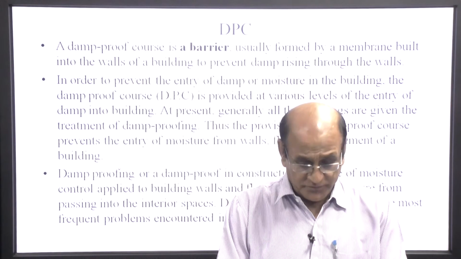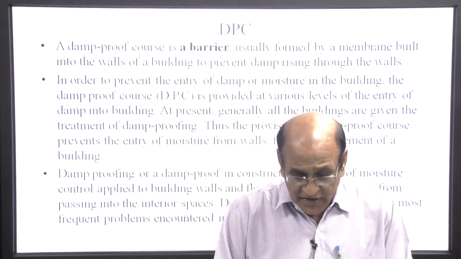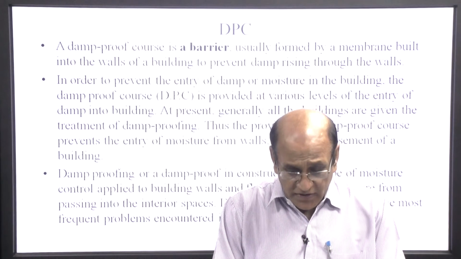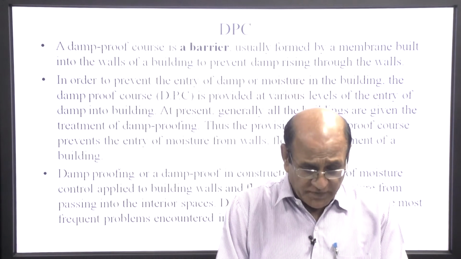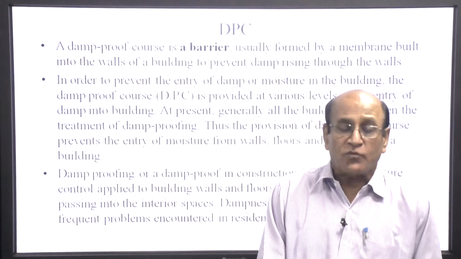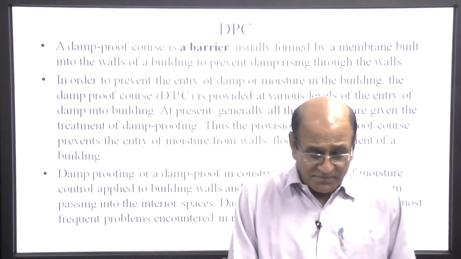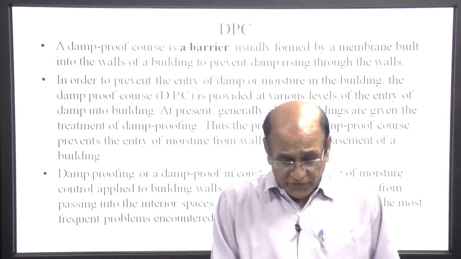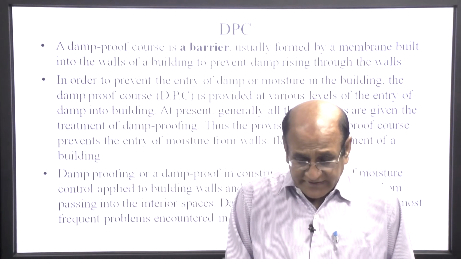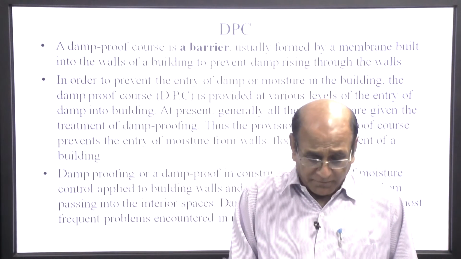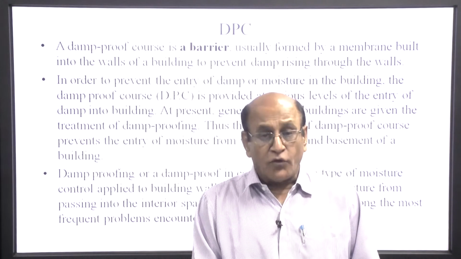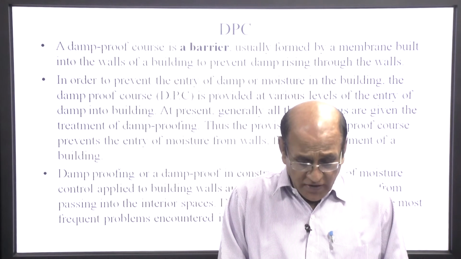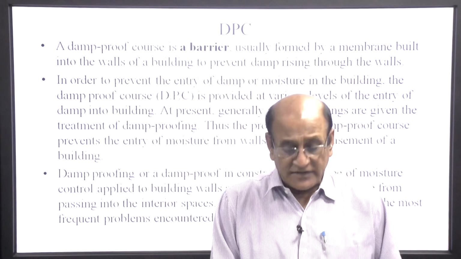At present, generally all buildings are given the treatment of damp proofing. Thus, the provision of damp proof course prevents the entry of moisture from wall, floor and basement of the building. Damp proofing is a type of moisture control applied to the building walls and floor to prevent among the most frequent problems encountered in the residence.